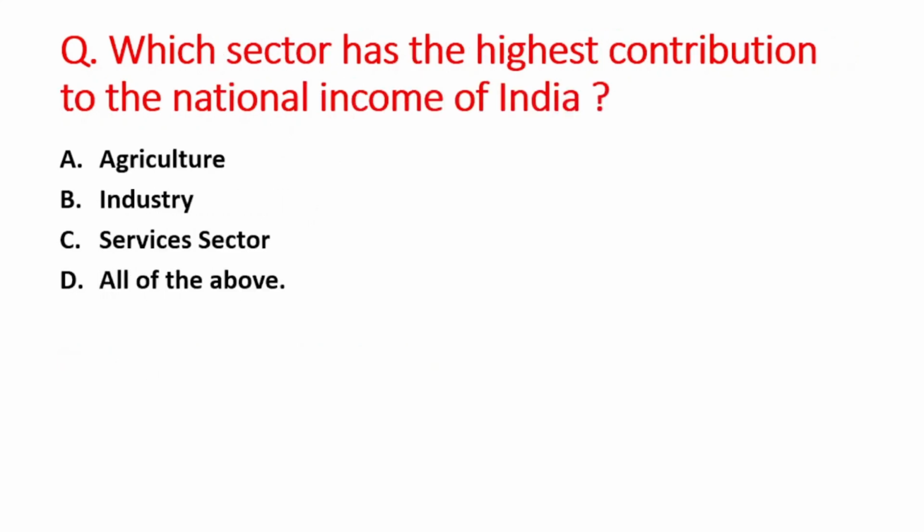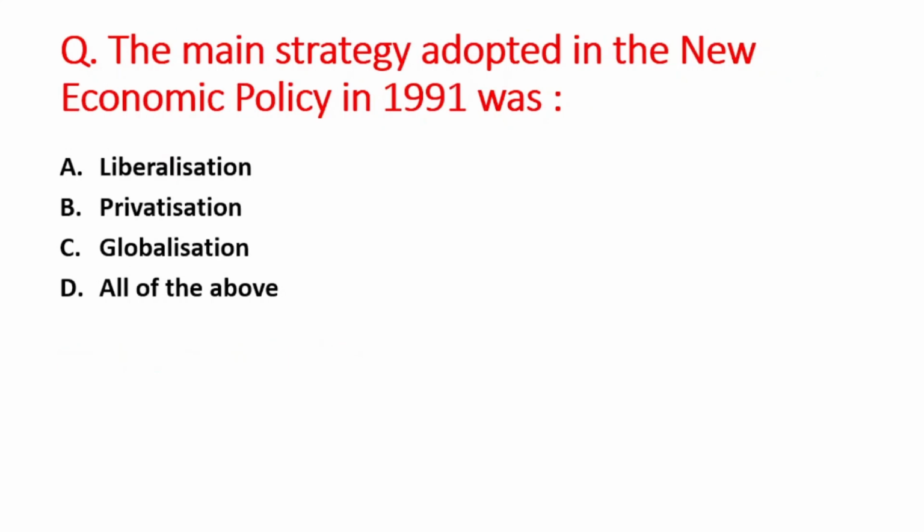Next question is which sector has the highest contribution to the national income of India? A option is agriculture, B is industry, C option is service sector, and D option is all of the above. So right answer is option C, that is service sector. Next question is the main strategy adopted in the new economic policy in 1991 was A option is liberalization, B is privatization, C is globalization, and D is all of the above. So right answer is option D, that is all of the above.